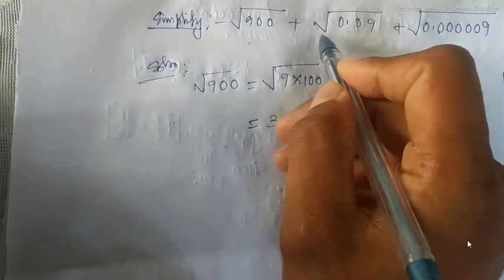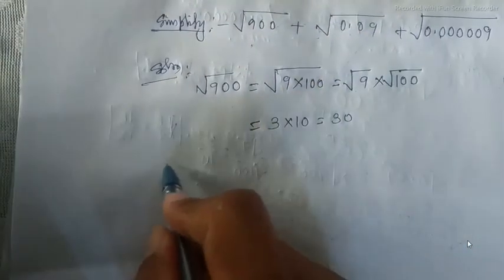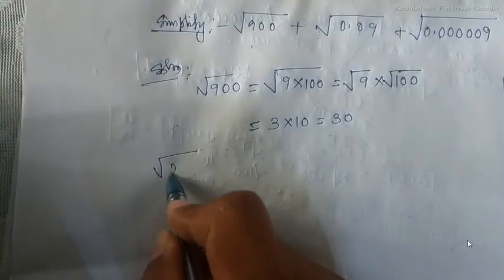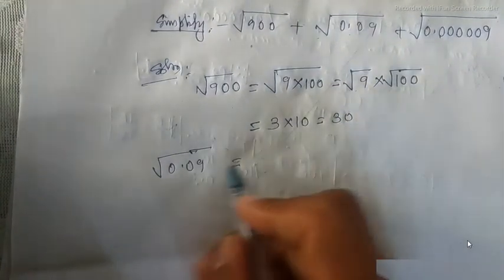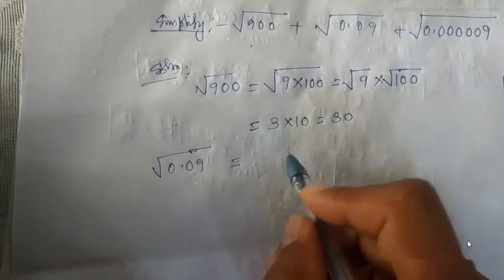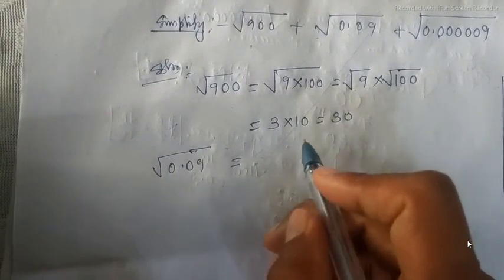Now we have to find the value of root 0.09. It is in decimal form. First we have to convert this number into fraction form.